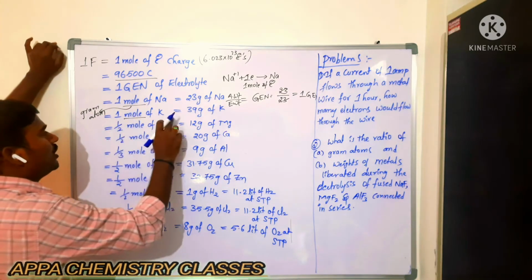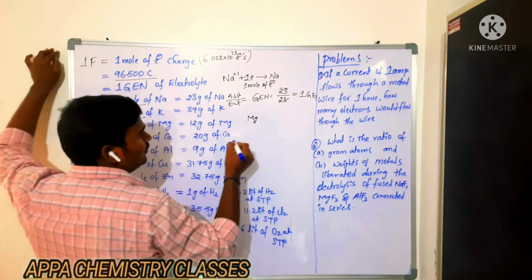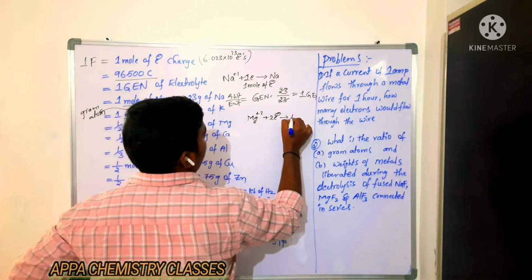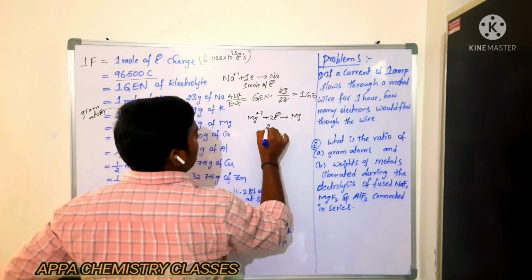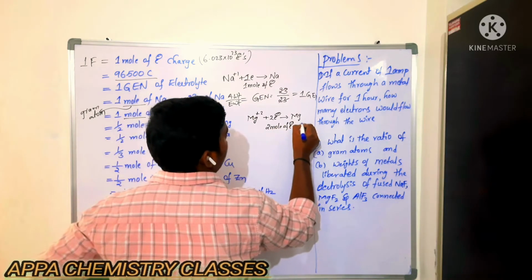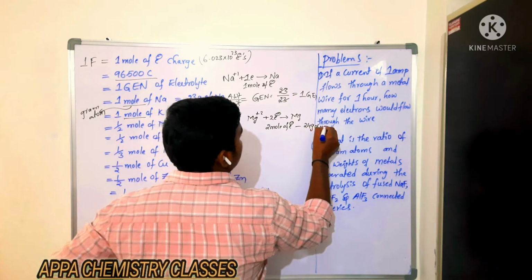So now 1 mole of potassium, half mole of magnesium. You can take magnesium here: Mg2+ plus 2 electrons gives rise to Mg. In this case, by gaining 2 moles of electrons, we get how much weight of magnesium? 24 grams of magnesium, which is nothing but 1 mole.